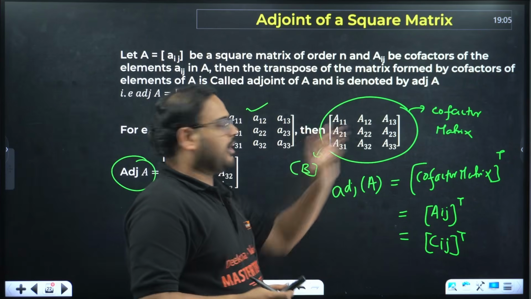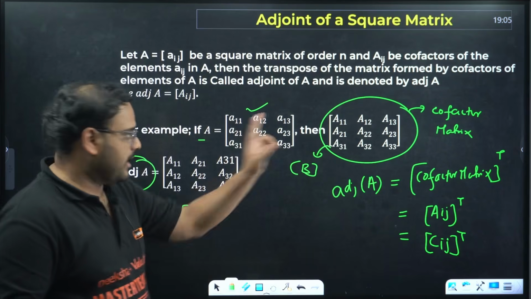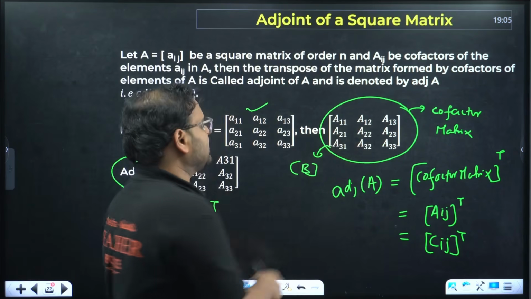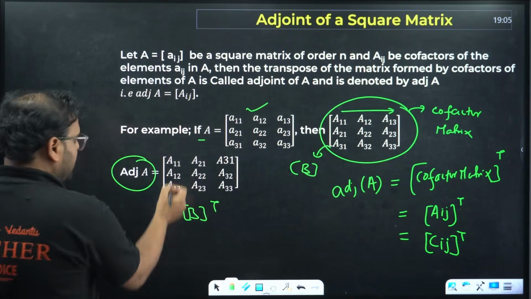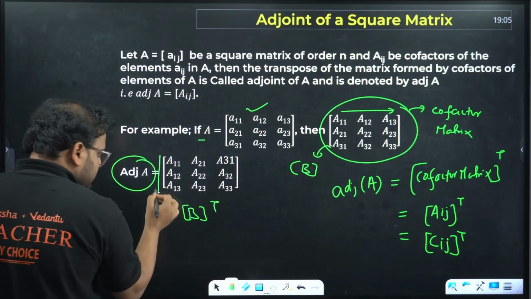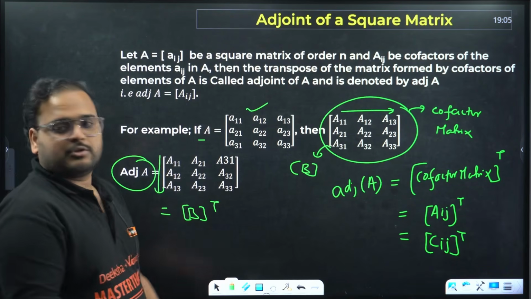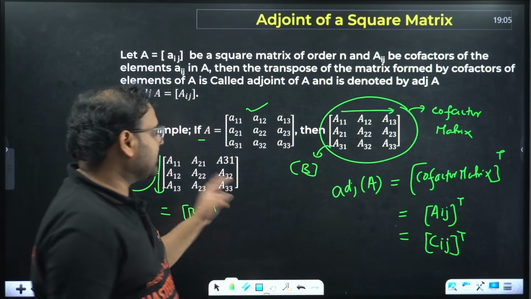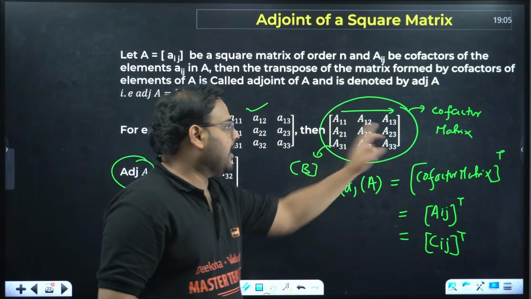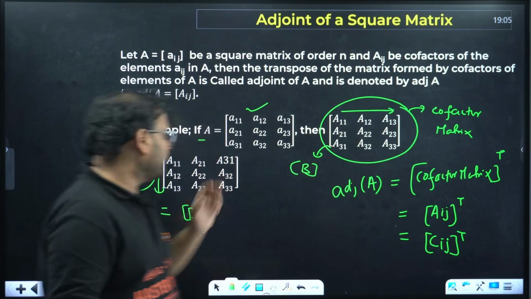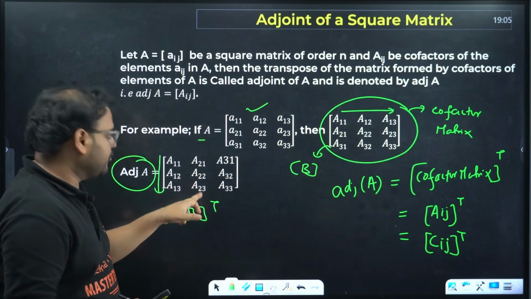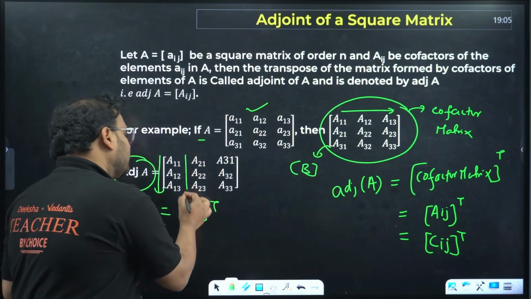A11, A12, A13. This is what? A row. Check here: A11, A12, A13. What is this? A column. So the row here becomes a column. Check the next one: A21, A22, A23, again a column.